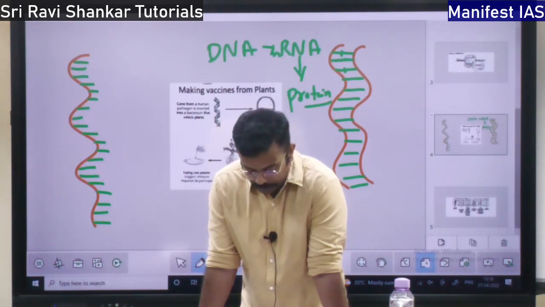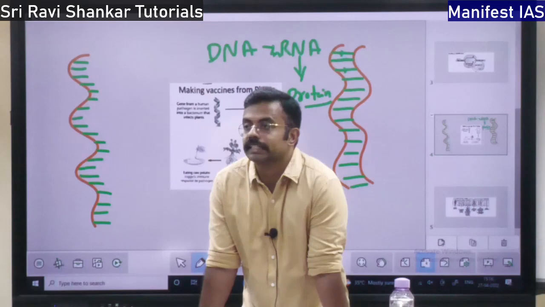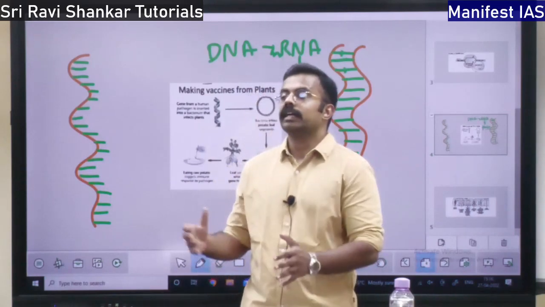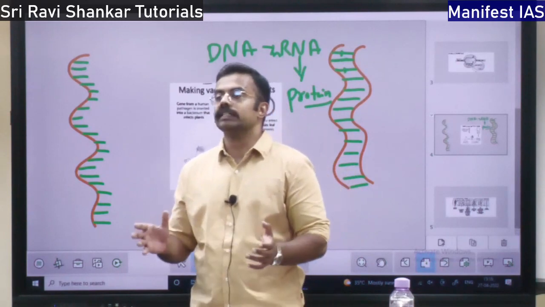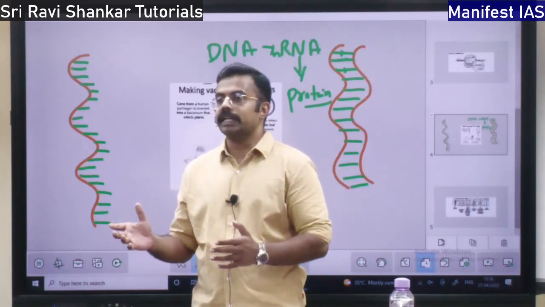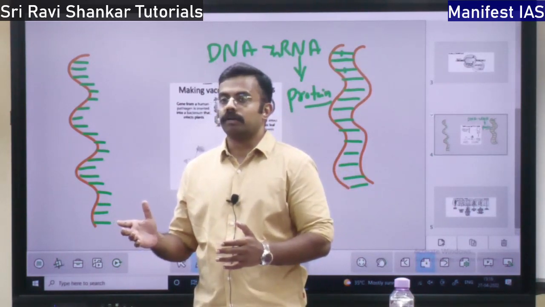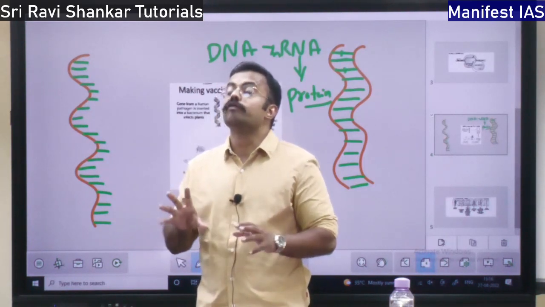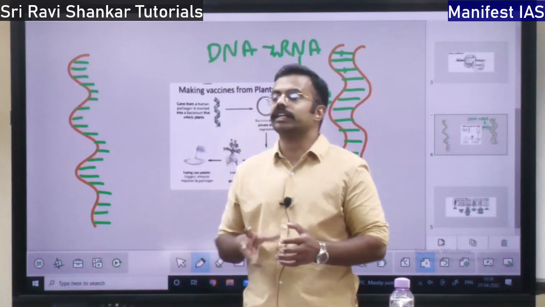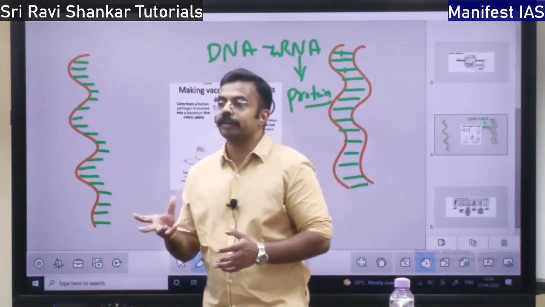See, one strategy is food fortification. Food fortification is to increase the nutritional quantity of food. So in the PDS, Public Distribution System, what they are giving is just food grains. Instead of food grains, you give fortified food grains. Instead of giving wheat, give fortified wheat.